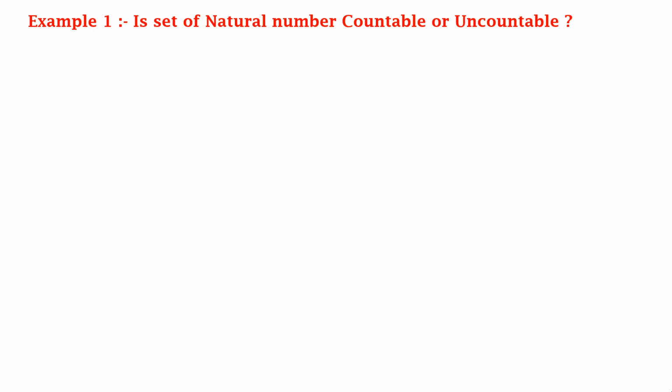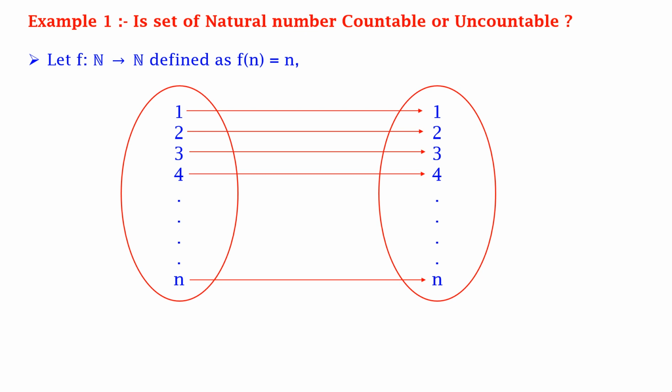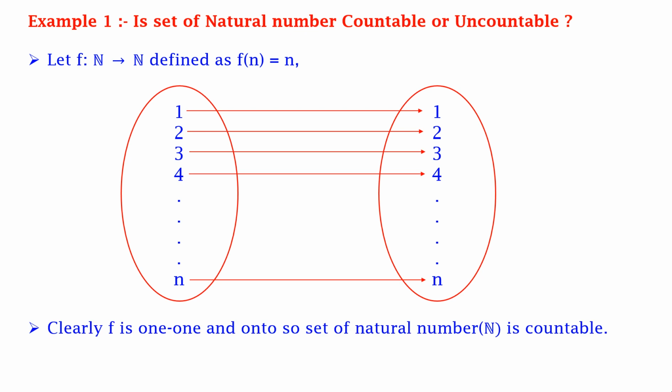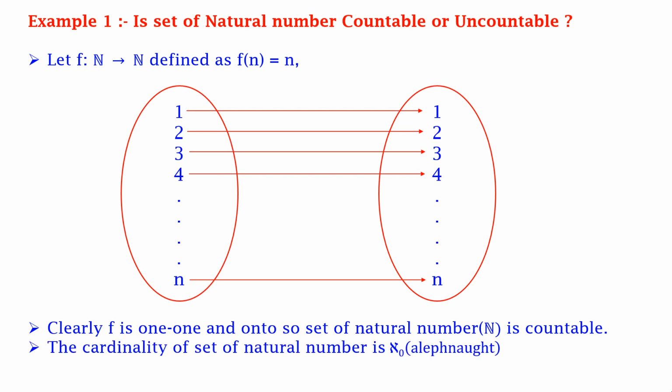Example 1. Is the set of natural numbers countable or uncountable? Now let f be a function from N to N defined as f of n is equal to n, which means that 1 is mapped on 1, 2 is mapped on 2, 3 is mapped on 3, 4 is mapped on 4, and so n is mapped on n. Clearly f is one-one and onto, so the set of natural numbers is countable. And the cardinality of the set of natural numbers is aleph naught.